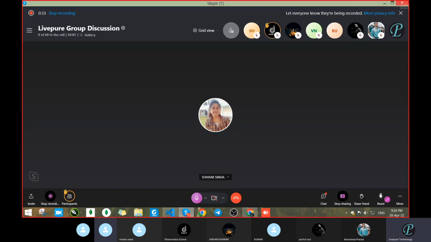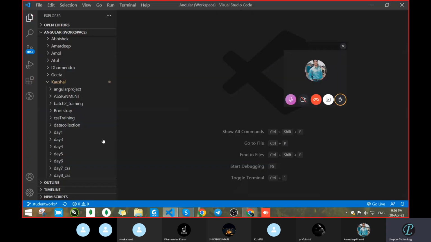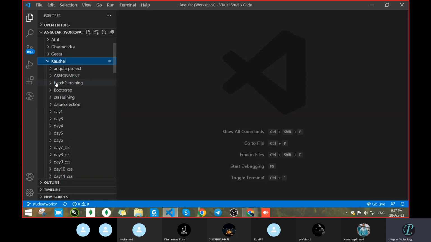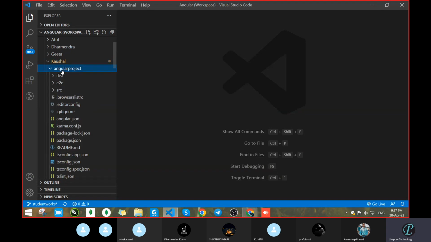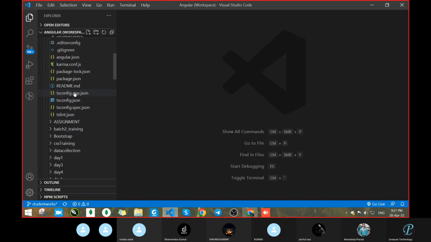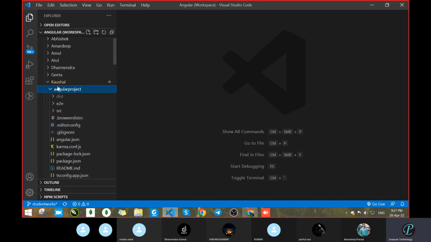So see, who all had not installed the application, previously we will do the installation process. So you can create one folder, maybe in your directory the folder will already be there, or maybe you had installed the application. So see, you can check in your folder whether the application is there or not, because we had already done that installation. So inside this, the Angular project is there. Check that this project is there. Everyone have this one? This Angular project in your folder.